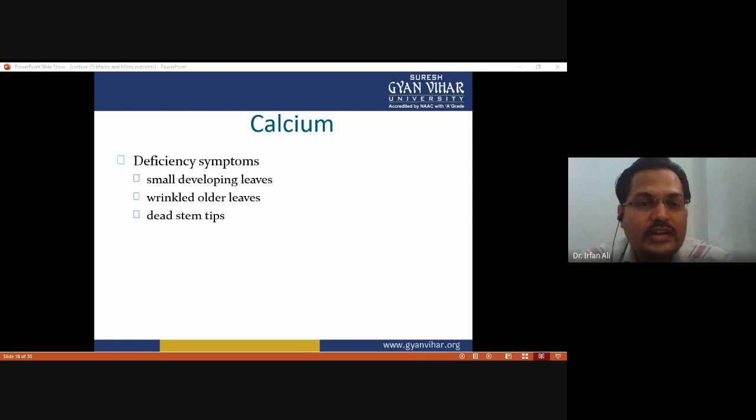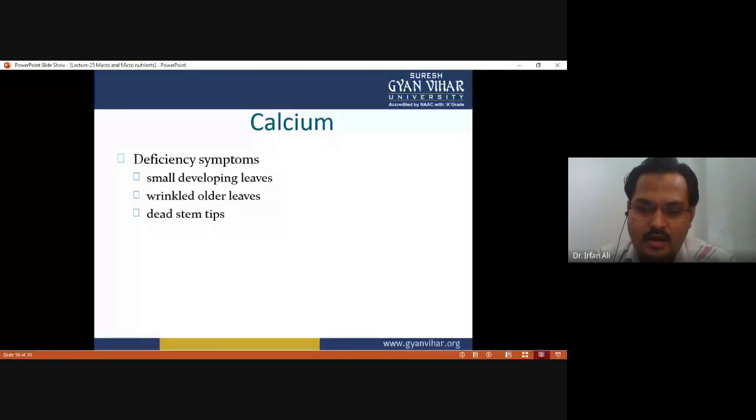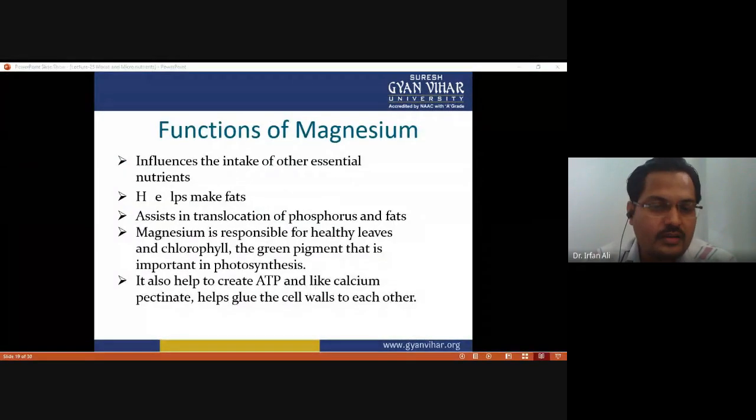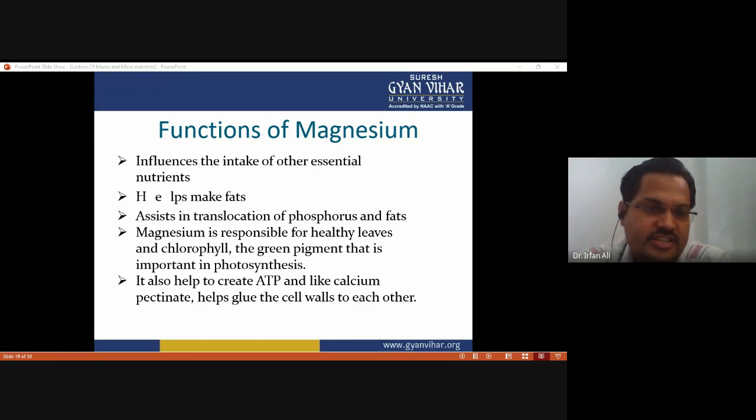And wrinkled older leaves. In case of calcium deficiency, the leaves become wrinkled at an early age compared to mature or normal leaves. Sometimes dead stem tips are also observed in case of deficiency of calcium. So, these are all the deficiency symptoms of calcium. All the nutrients are required for proper growth and development and to carry out all the physiological functions in the plant. That's why all the nutrients are very essential.